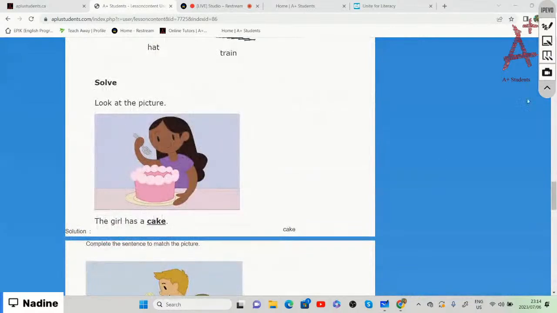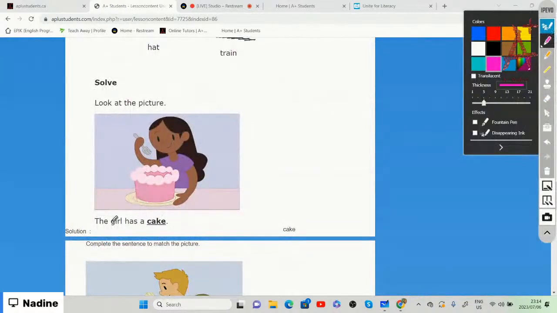So if we look at the answer, it says the girl has a cake, which was our initial answer. So if you say that the girl has cake, then beautiful. So the girl has cake, and the cake names a thing that the girl has. And just to recap, a noun names a person, a place, an animal, or a thing. And in this case, cake basically refers to the thing that she has, or it names.